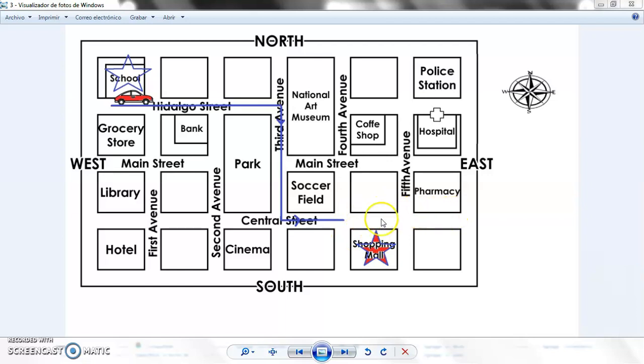Remember, you're facing this way. Recuerda que estás caminando hacia acá, por lo tanto tu derecha sería esta. The shopping mall is at your right. And that's the way to give instructions. Think about one way to go from one place to another. Piensa cómo ir de un lugar a otro y trata de hacerlo por tu propia cuenta.